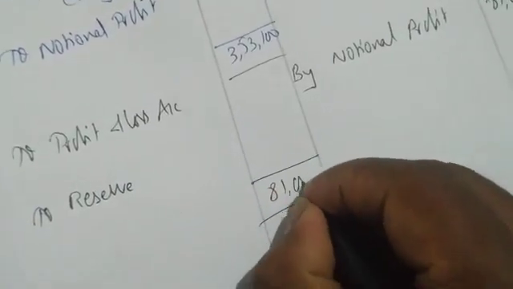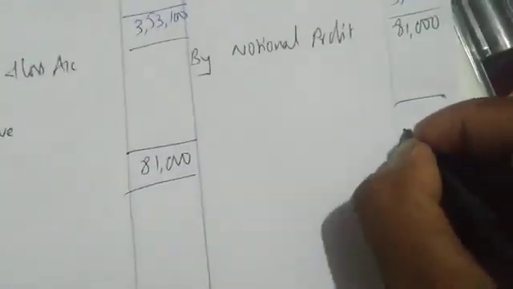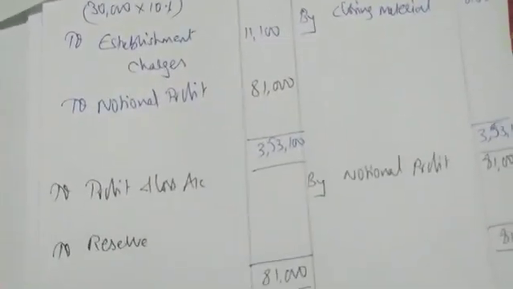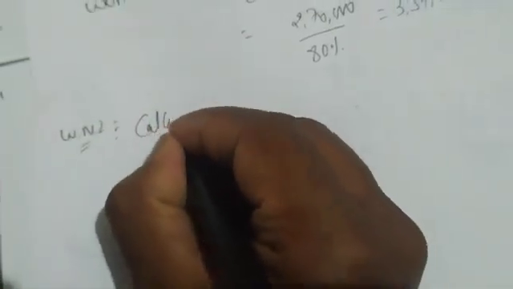I'll be writing here 81,000 and here also 81,000. Done. So I have written this. Now I want to find out how much profit should be transferred to profit and loss account. Let us do workings also. Working note number 2.